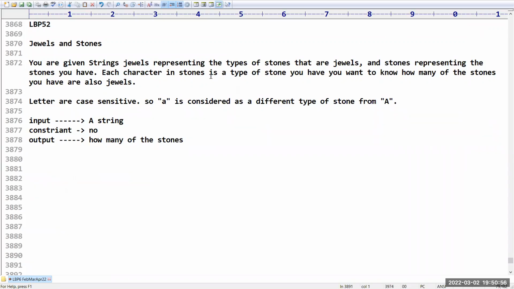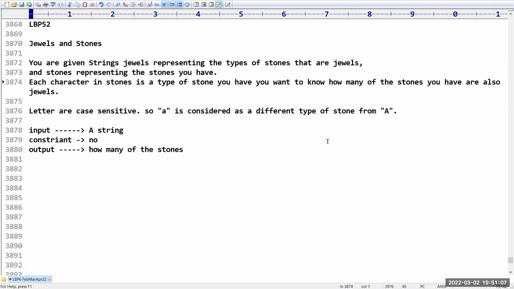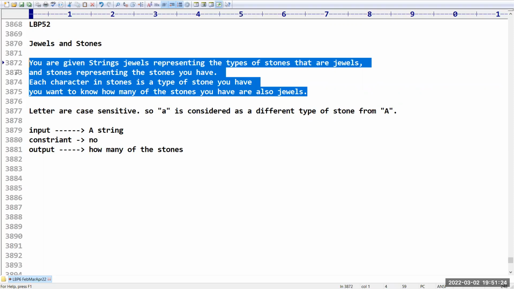You are given a string jewels, which represents the types of stones that are jewels, and a string stones, which represents the stones you have. Each character in stones is a type of stone you have, and you want to know how many of the stones you have are also jewels. Don't read and get confused. We just have to find out how many stones are there in the given jewels.